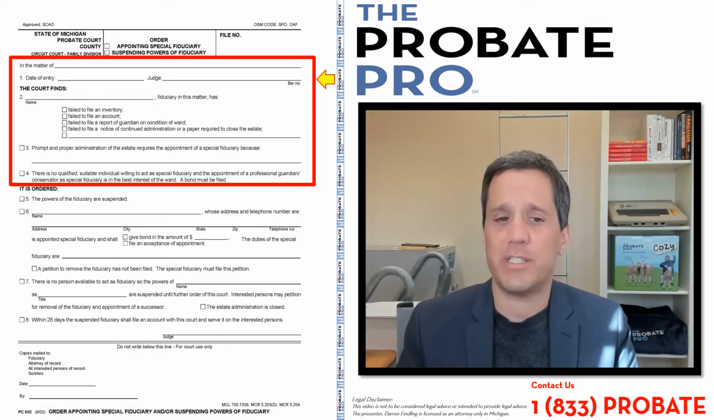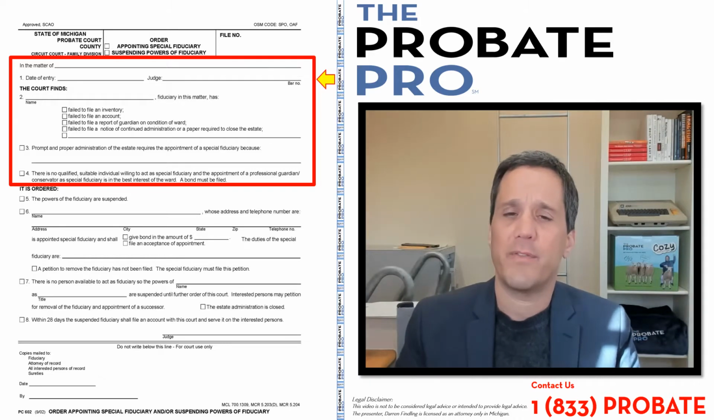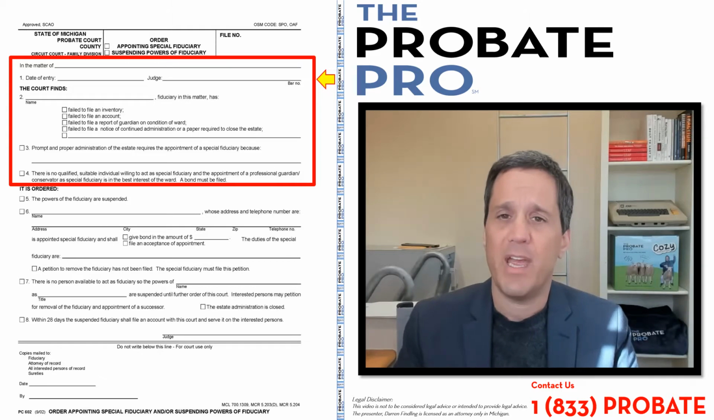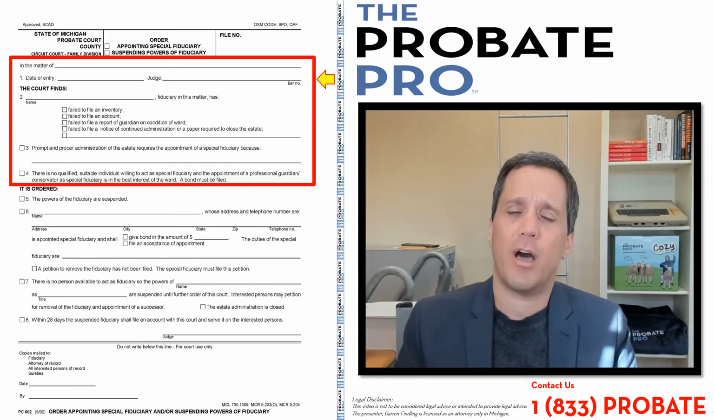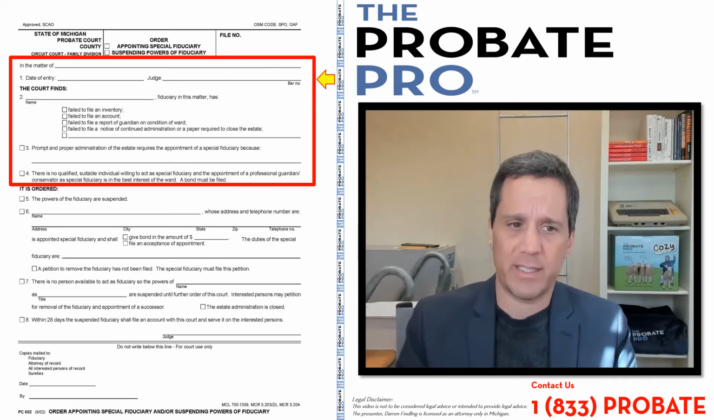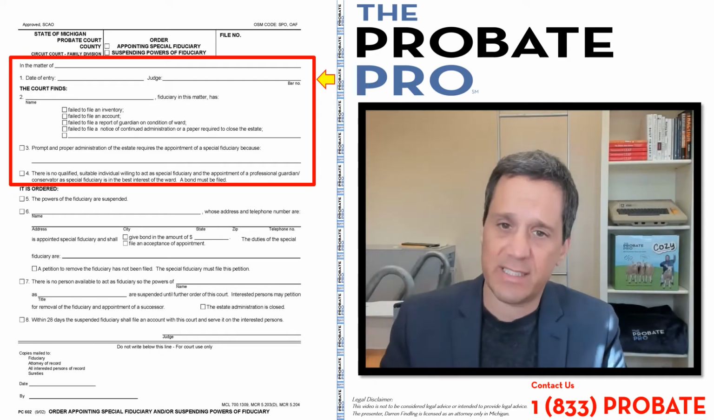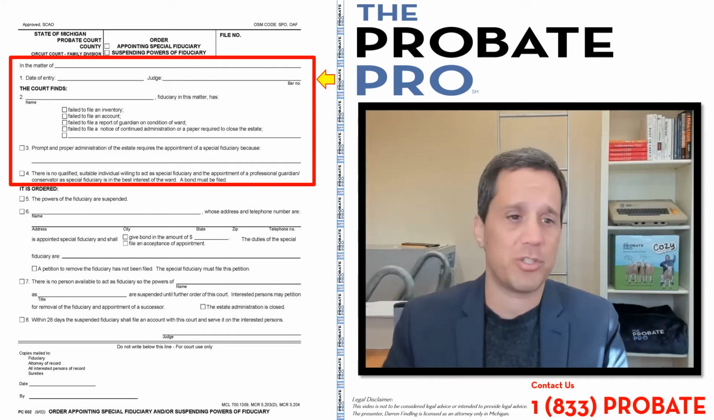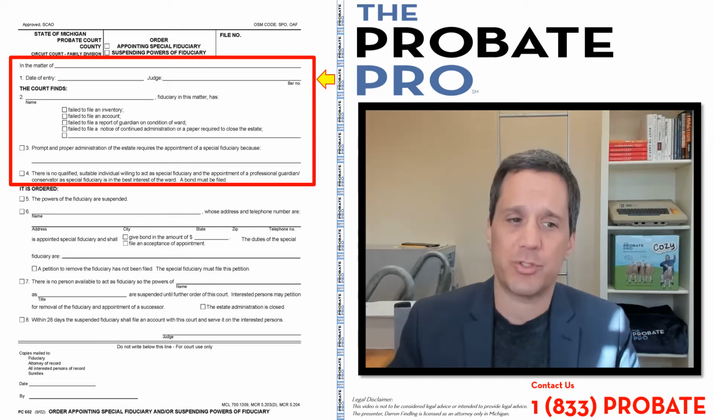Failed to file a notice of continued administration, which is in a deceased estate, or the papers that are required to close the estate in a deceased estate proceeding. And then there's a little checkbox with a line. So there is some opportunity for the court to suspend a fiduciary as well as appoint a special fiduciary for other reasons. Now, as you can see, some of those items relate to a deceased estate, some to a trust administration, some to a guardianship and conservatorship. So this form has wide use.